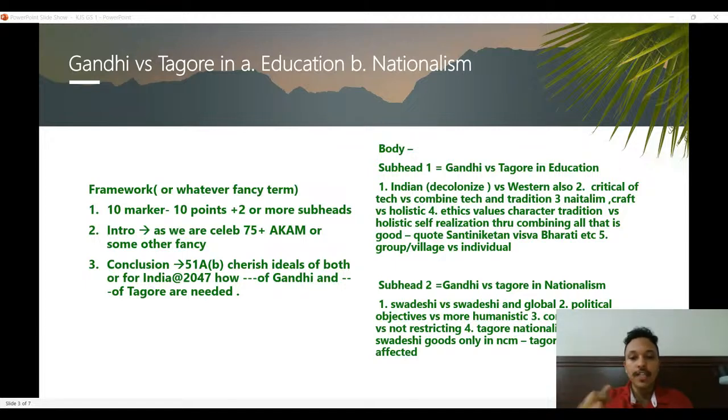Like if I think about Gandhiji, what comes to my mind? Something like Swadeshi, non-violence, ethics, values, whatever comes to my mind. How can I connect it with the demand of the question? My only point is that I have to have a solid framework, and then I put the points into that structure. So here the frame is fit. I have an introduction, a fancy introduction, starting on a high. I have a body, two subheadings. It's already there in the question. So I put in the subheading, and then whatever point comes to my mind, I just put it into the framework.